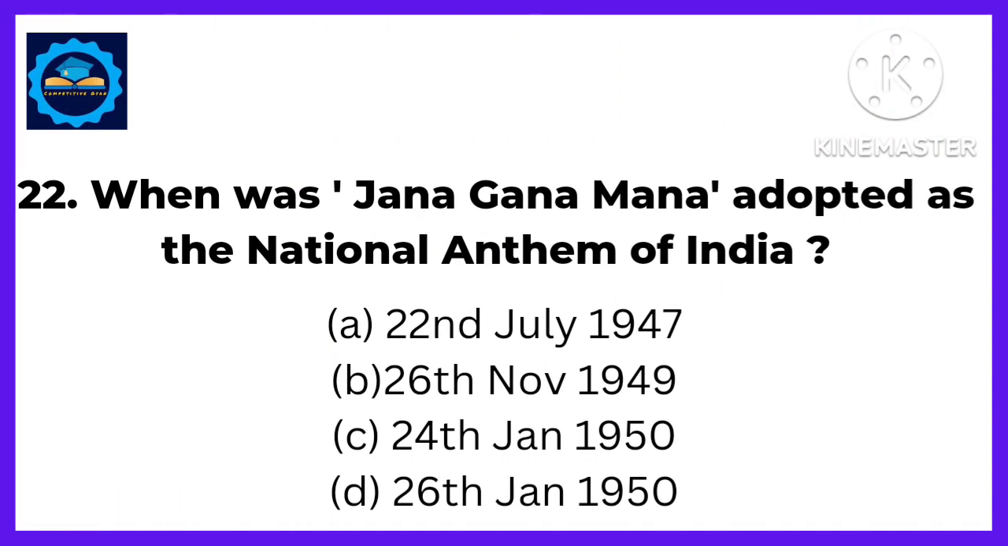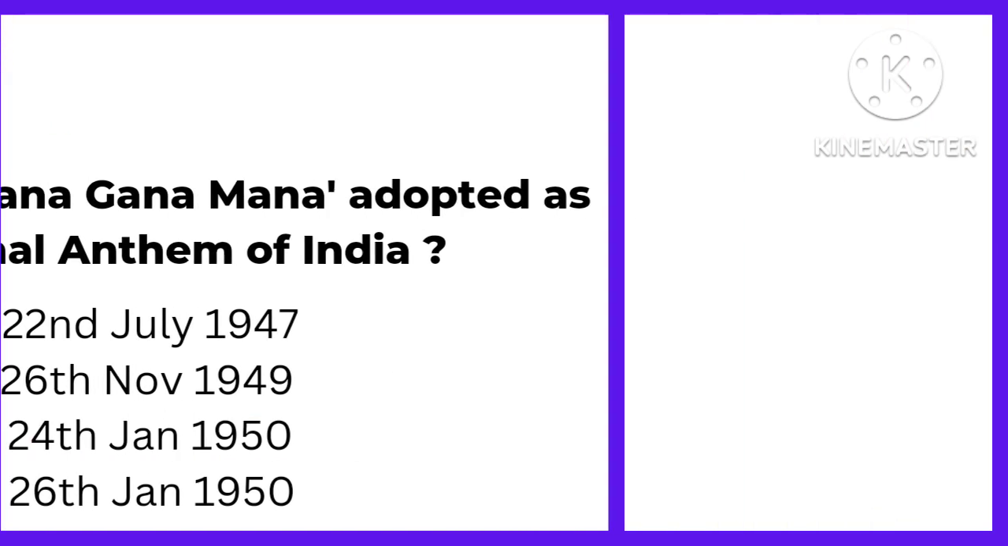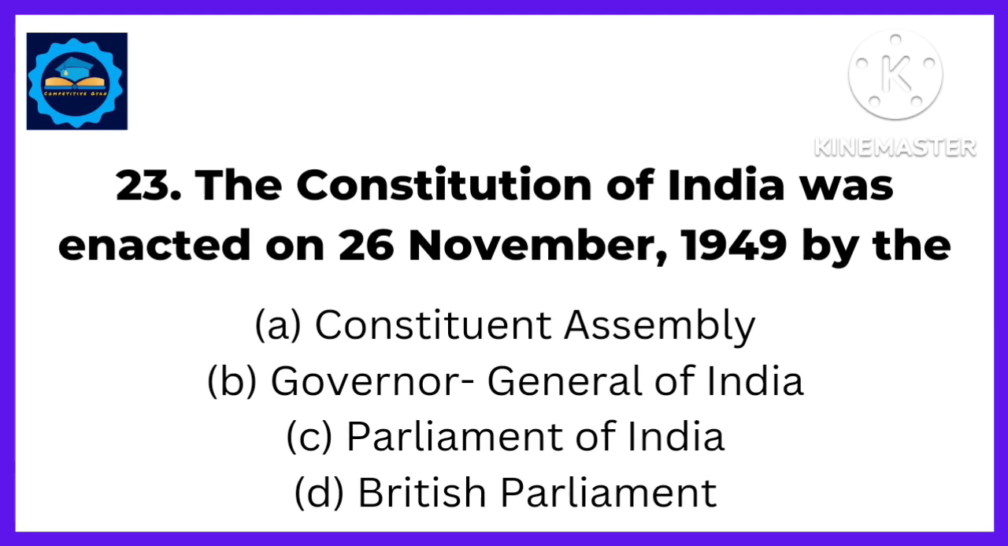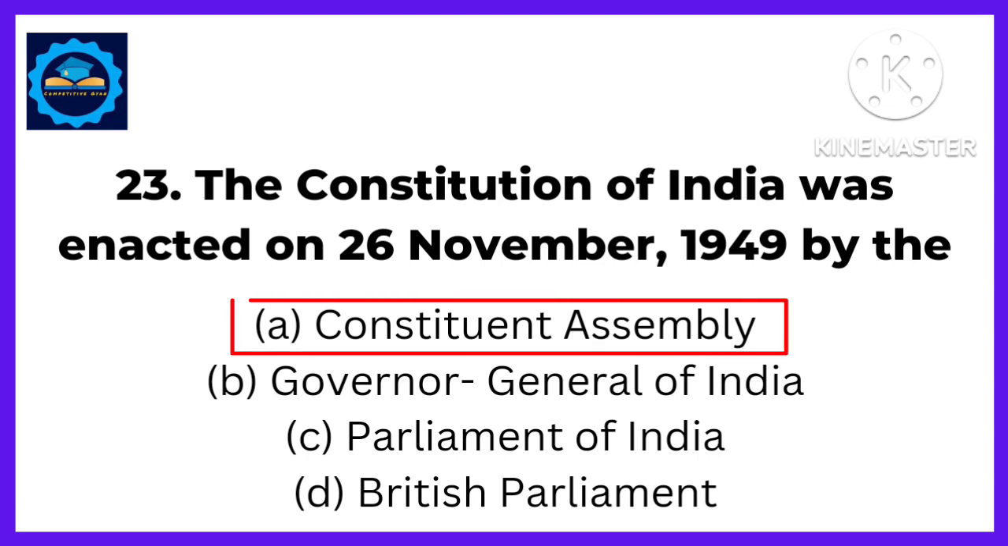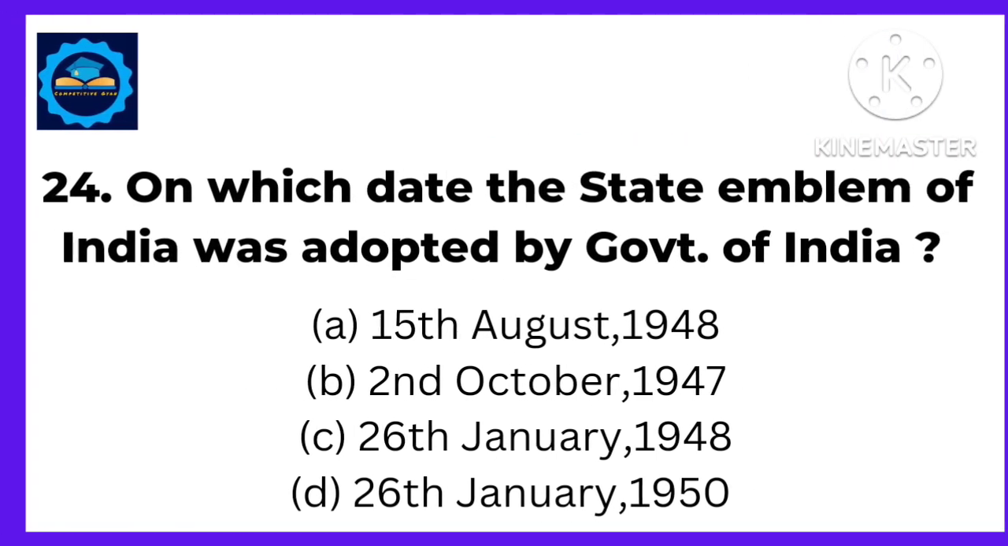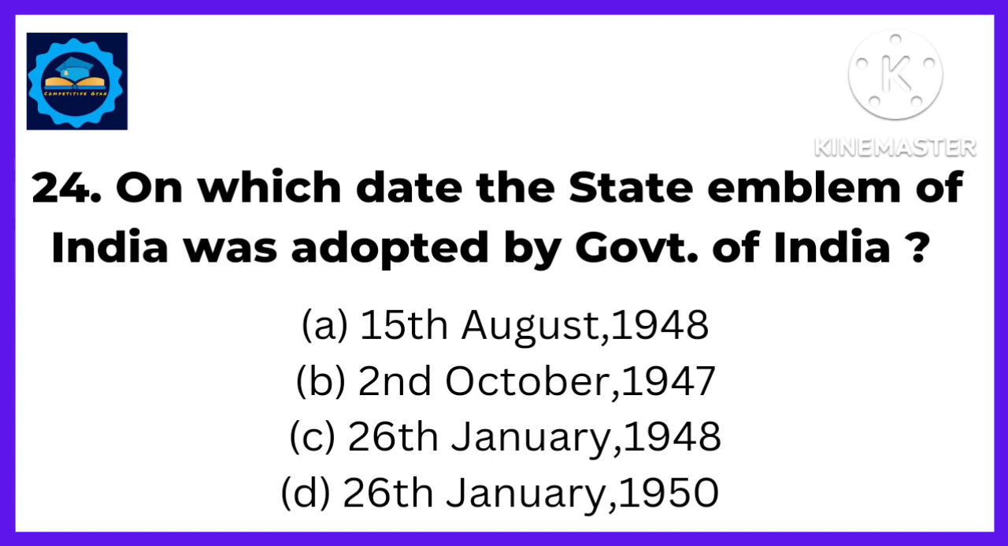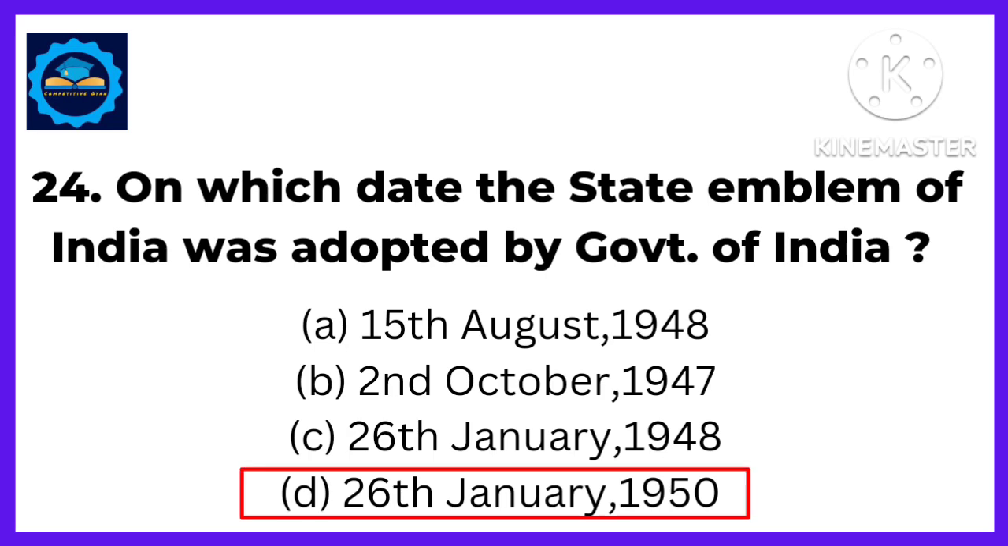Next, when was Jana Gana Mana adopted as the national anthem of India? Answer: on 24th January 1950. The Constitution of India was enacted on 26 November 1949 by the... Answer: Constituent Assembly. Next, on which date was the state emblem of India adopted by the Government of India? Answer: on 26th January 1950.